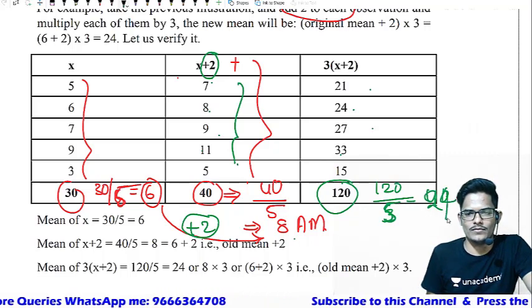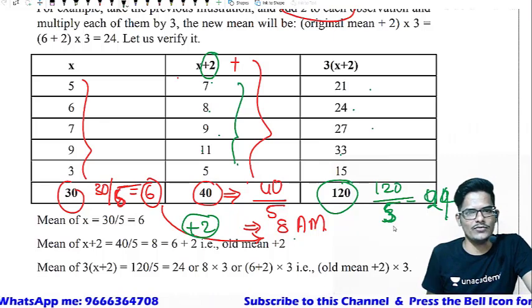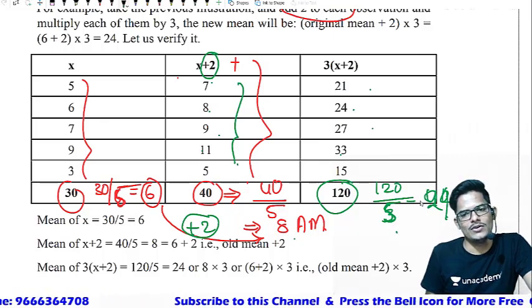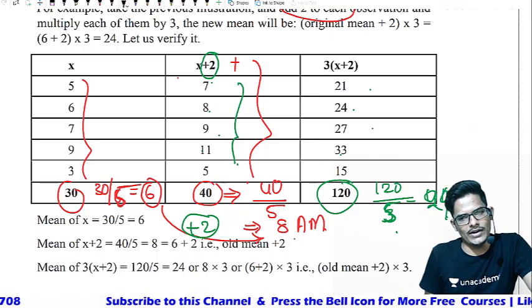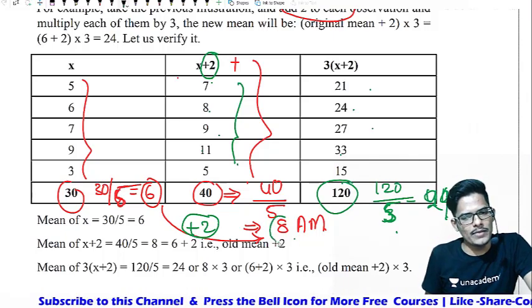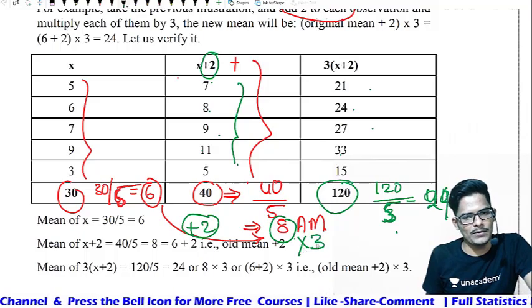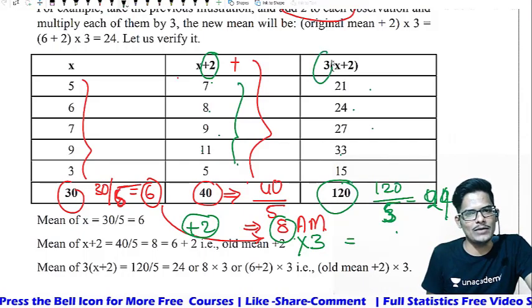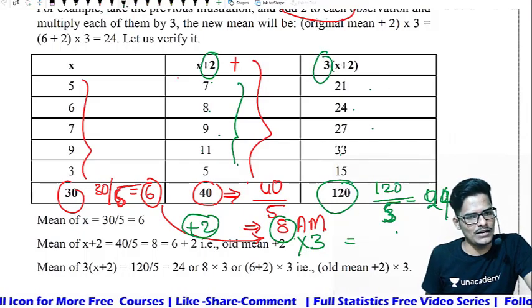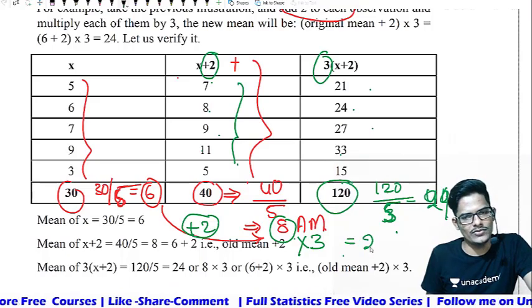Total number of observations is 5, right? 120 divided by 5 is equal to 24. Now what is the old mean? The old mean for this is 8. If you multiply it by 3, because we multiplied all observations by 3, then you will get 24.